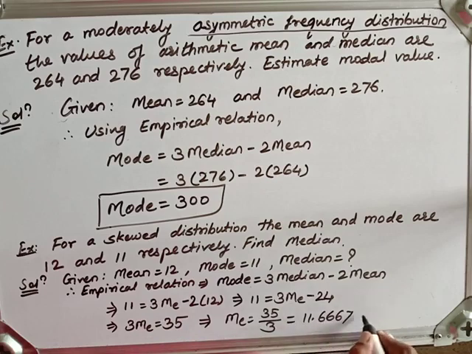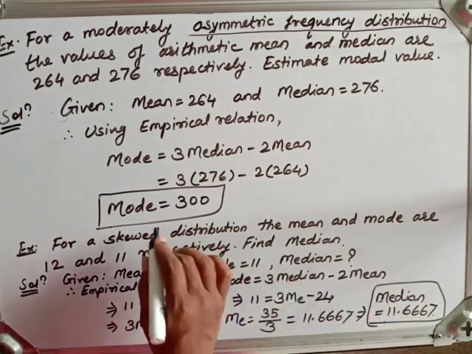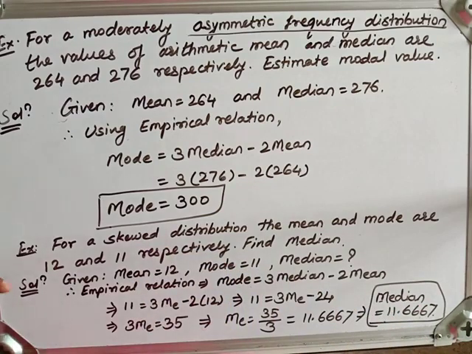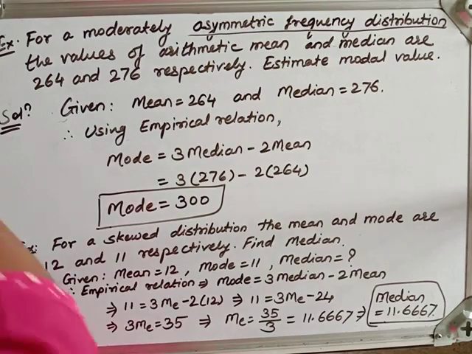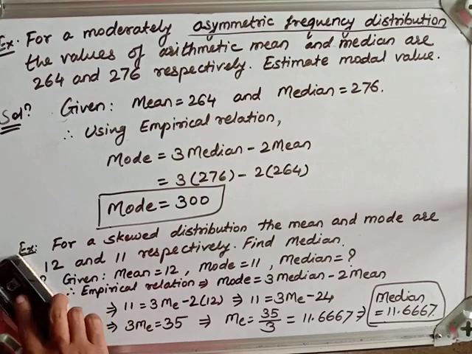The median for this distribution is 11.6667. This is our answer here. As such, a small question can be asked on this empirical relation for 2 marks or for 1 mark also. Now let us go to the next part.